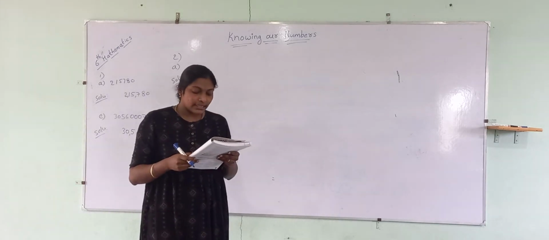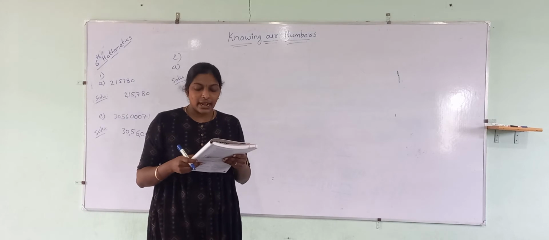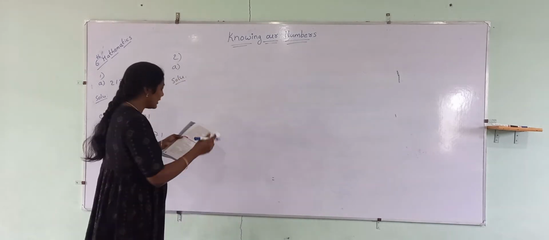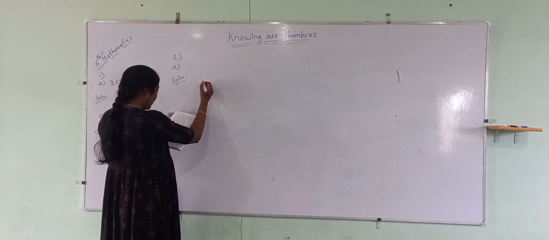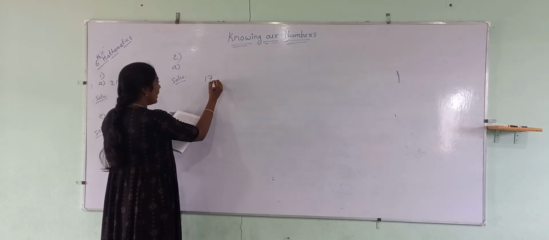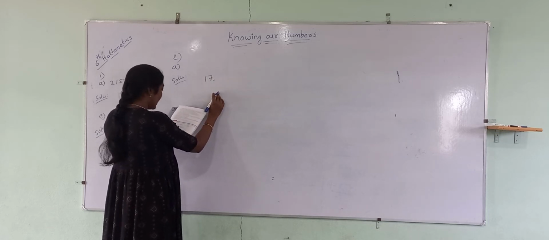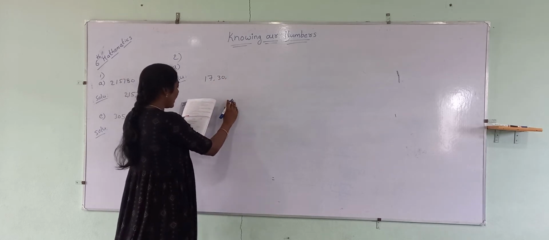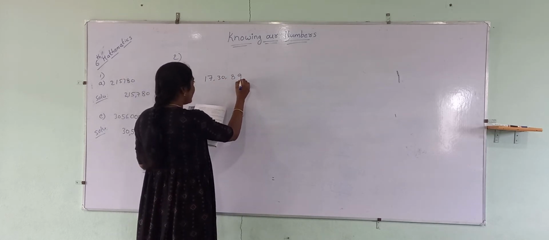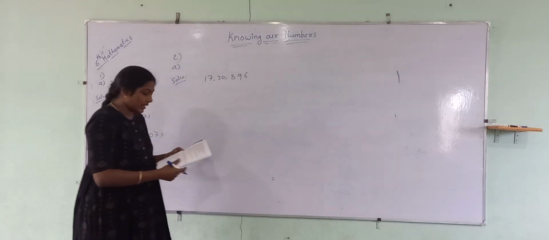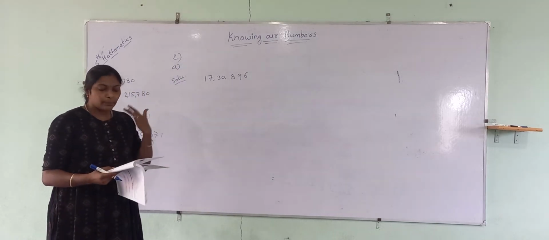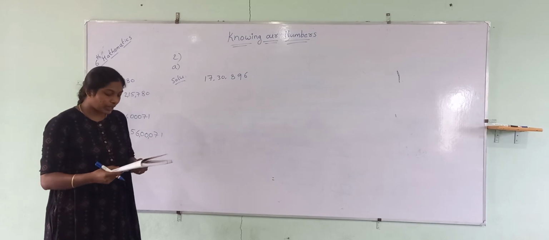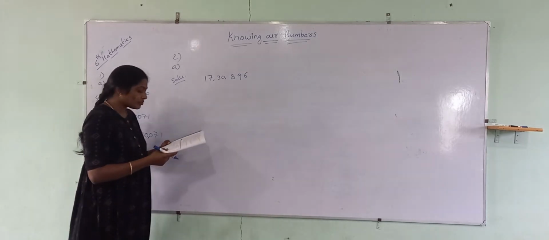17 lakh 30,896. 17 lakh 30,896. This is very simple. Do the remaining problems all on your own. Look at the third one.